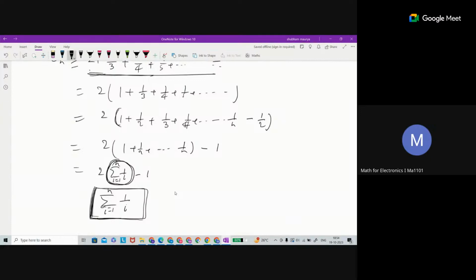Just a minute. Where is that? Sir, is it like a 1/n sequence? This is the 1/n series. This is exactly the 1/n series.